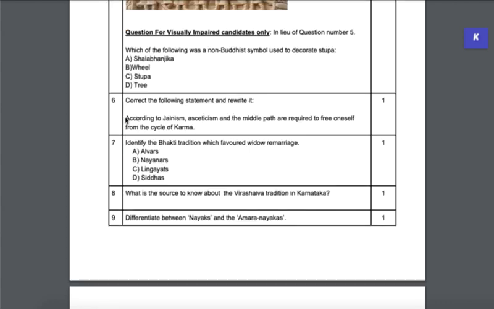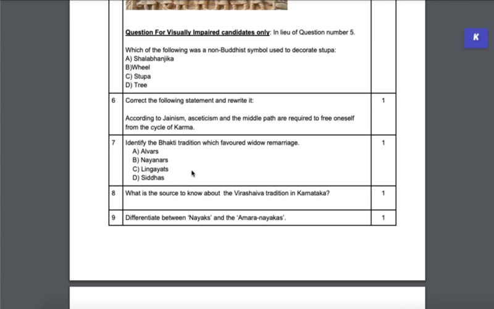Then you've been given an incorrect statement here. Correct the following statement and rewrite it. So what is it? According to Jainism, asceticism and middle path are required to free oneself of the cycle of karma. So this is obviously not what Mahavir Jain said. Middle path was Buddha's message, right? So you will remove Jainism from the sentence, you will add Buddhism and rewrite the sentence.